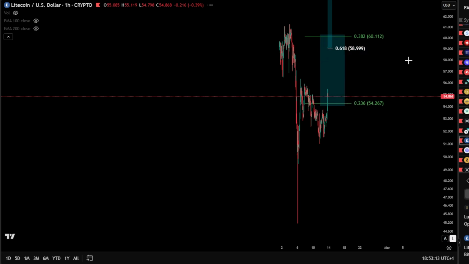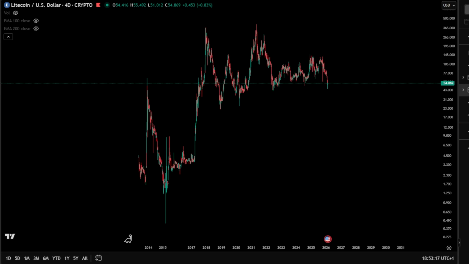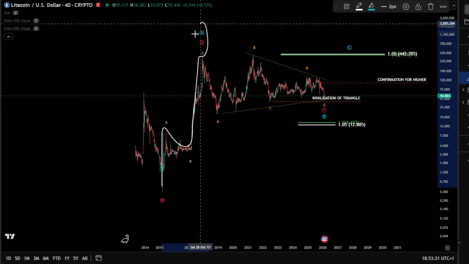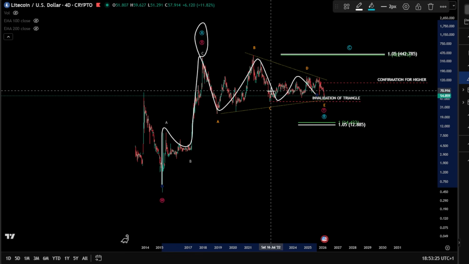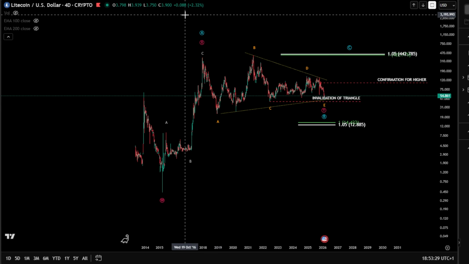Let's move to the next one, which is LITECOIN. For LITECOIN, we are also looking at the daily here. On the daily, we have an ABC, 3 waves towards the upside. A very clear triangle is unfolding here, very sideways and very close to being finished and pushing higher.